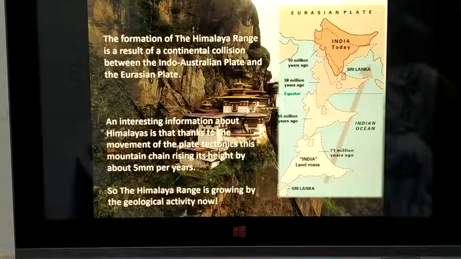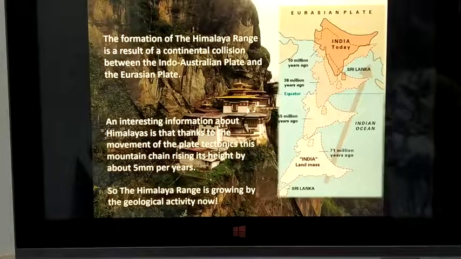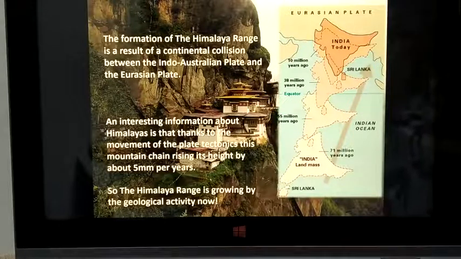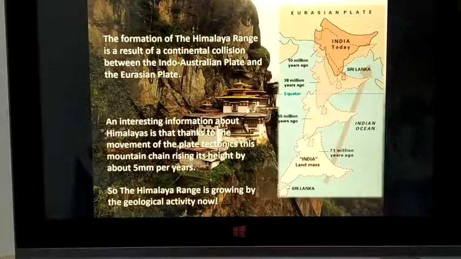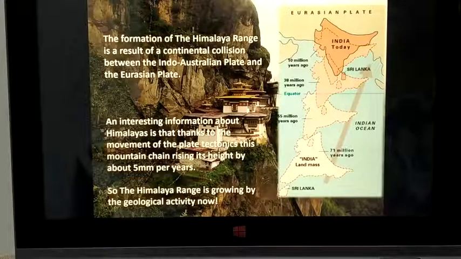In the picture you can see how the formation happened, millions of years ago. And an interesting piece of information about the Himalaya is that, thanks to the movement of plate tectonics, this mountain chain is rising in height by about 5 mm per year. Understood? So the Himalayan range is growing due to geological activity now.